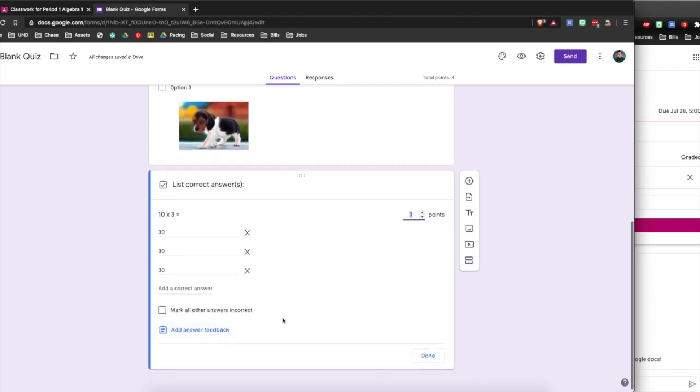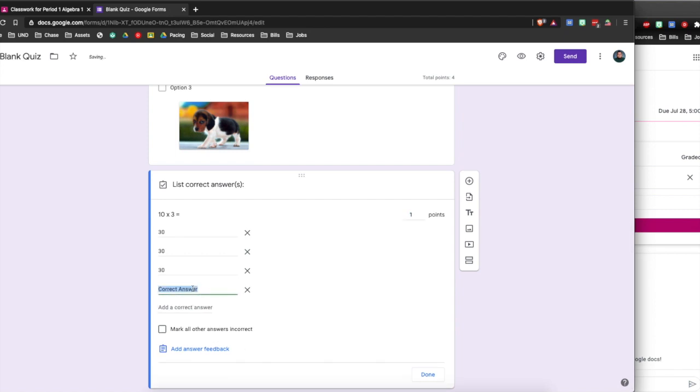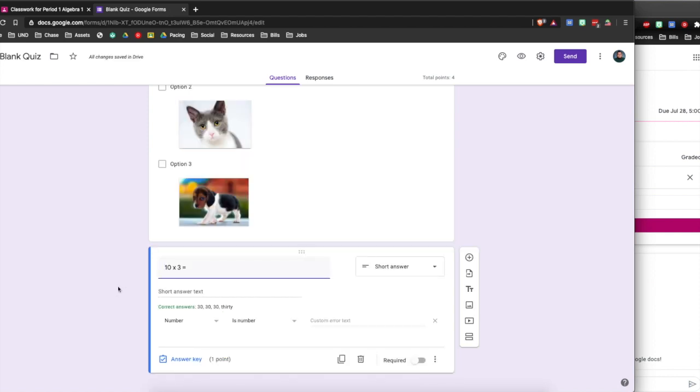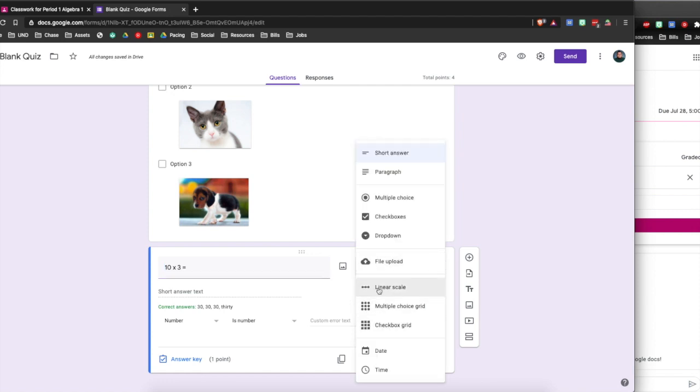That's why free response could be a little tricky on Google Docs. So you just gotta be careful on that. And what if they misspell 30? It's a whole chaos. But again, it is possible. It's just you gotta find the right questions for that.